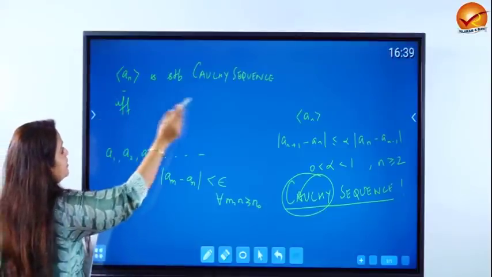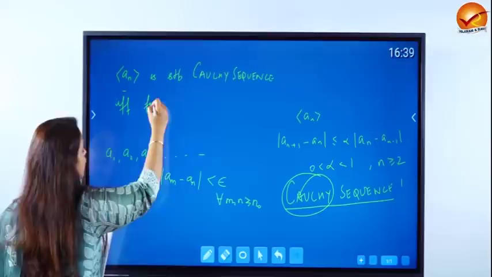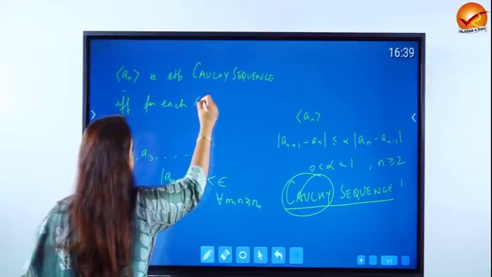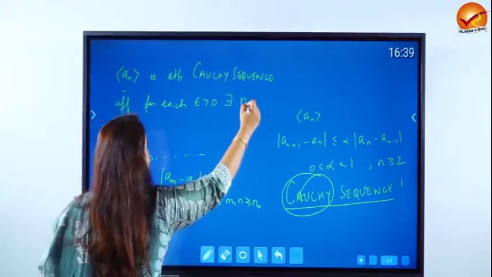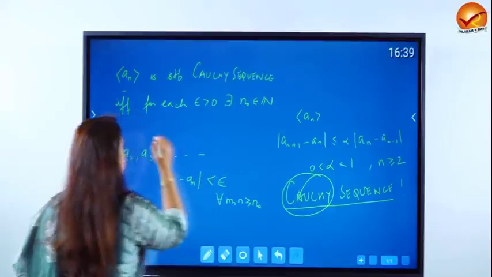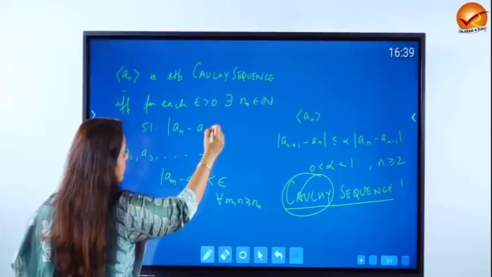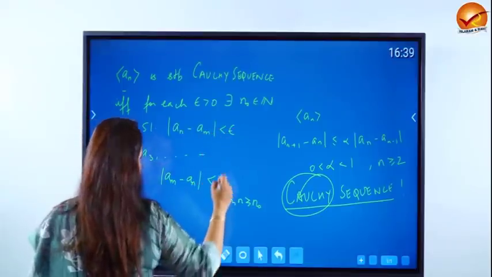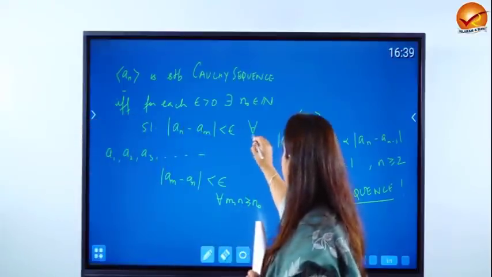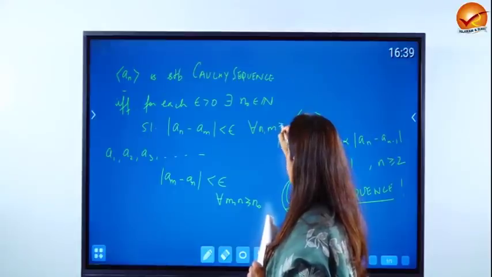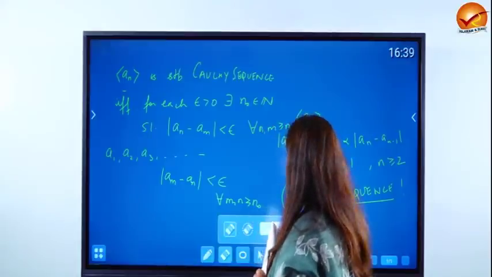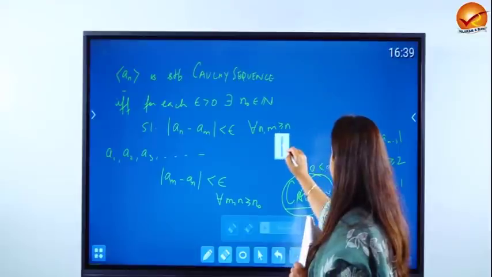A sequence an is said to be Cauchy if and only if for each epsilon greater than 0 there exists an n naught belonging to N such that mod of an minus am is less than epsilon, and this is true for all n and m greater than or equal to n naught. Okay?